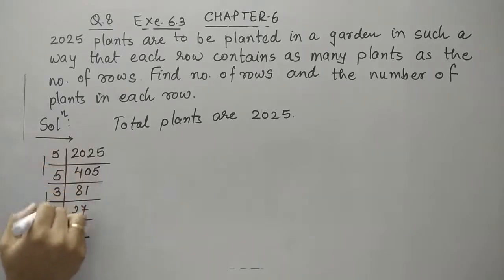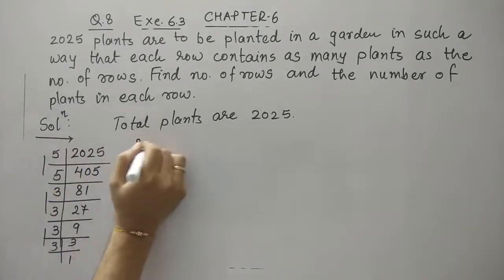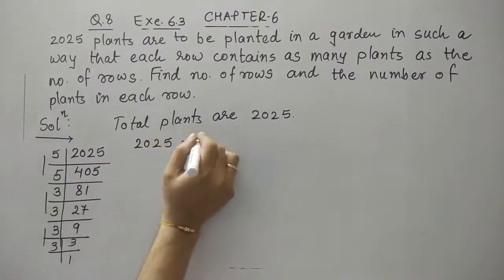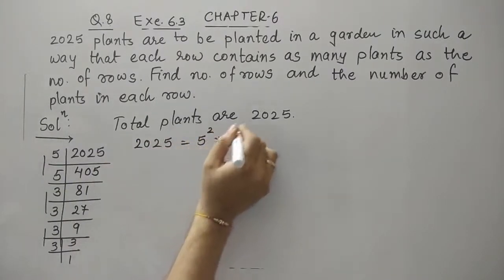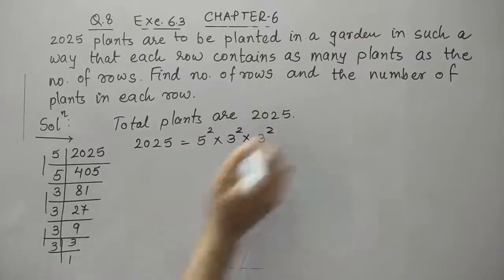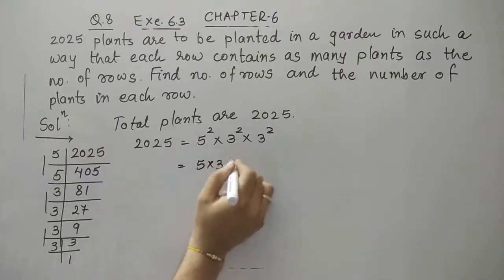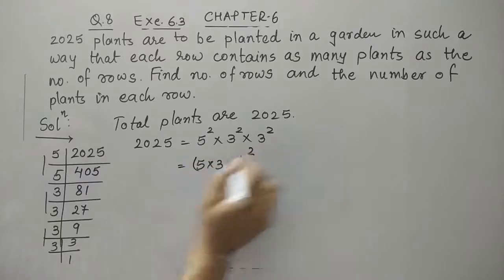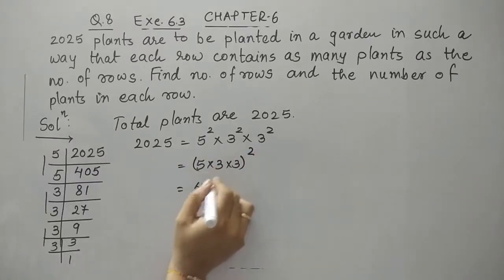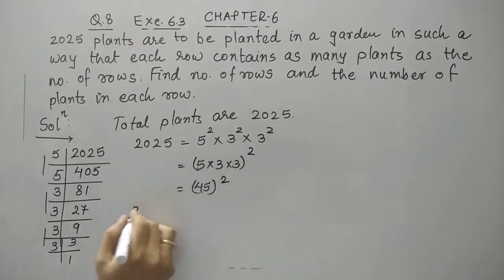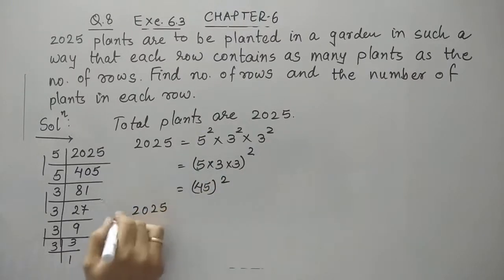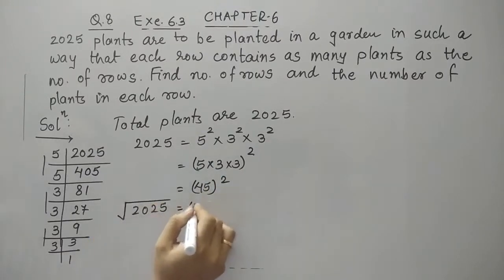So we have 5, 3 and 3. So 2025 is a square of 5, square of 3, square of 3. We can see that it's a perfect square of 5 into 3 into 3, that means 45 the whole square. So when we do the square root of 2025, that is 45.